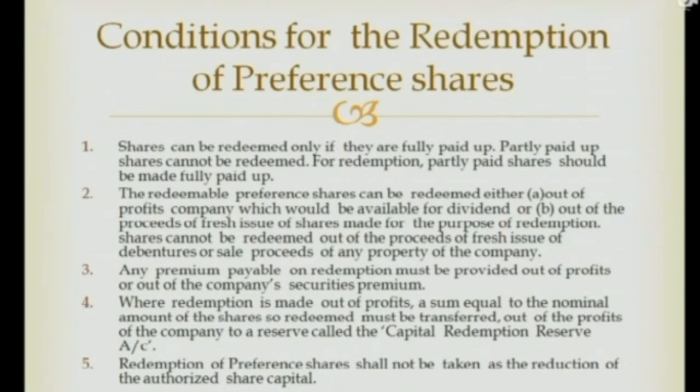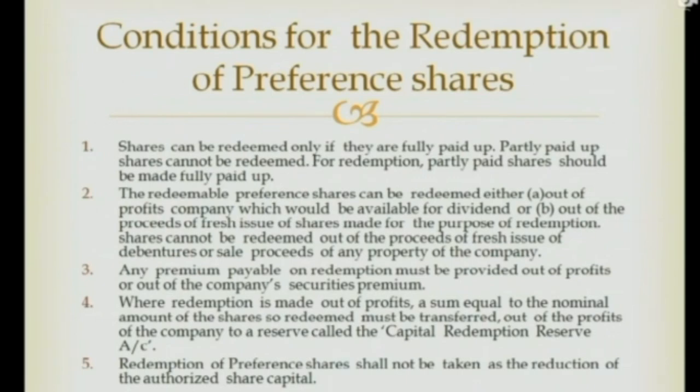Nowadays there is no question of partly paid. Everything is fully paid only, because we follow the concept called the book building process. The IPO, the initial public offer, is made through the book building process, where the company collects the entire amount, the total lump sum, instead of application money, allotment money and call money.